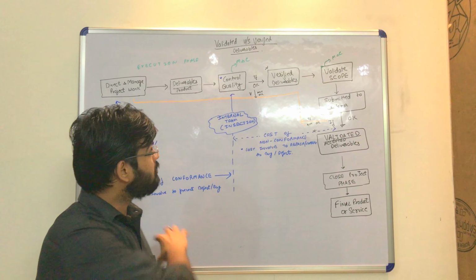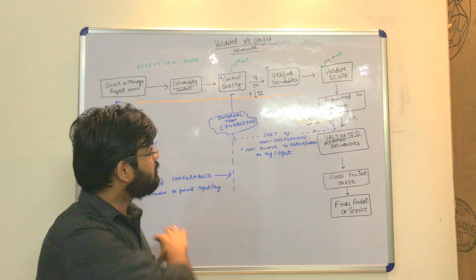There is a quality assurance process. In quality assurance, auditing is being done. In this auditing, we are not auditing the product or the quality of the product; we are auditing the processes, that is, whether we are following the steps in a correct way or not. We are not focused right now on the delivery or the product quality. We are just concerned in quality assurance that processes are being followed in a correct order and manner.